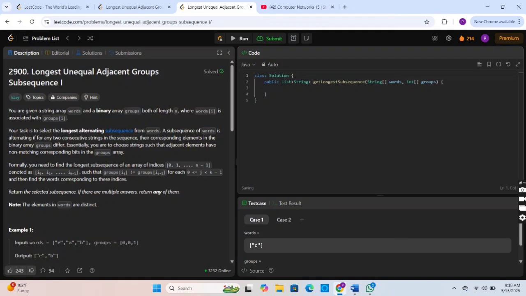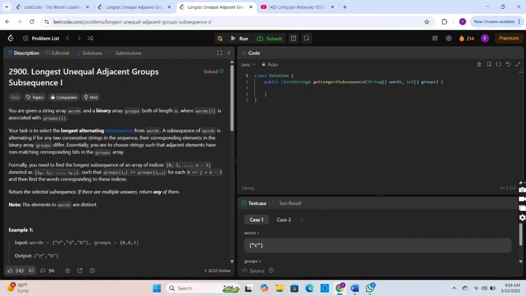For example, there are 0, 0, 1. So we can either choose 0 from index 0 or 0 from index 1, and the alternating element, which is 1, from index 2. So the options here will be either EB or AB, and we can return any of them. The output here is given as EB.